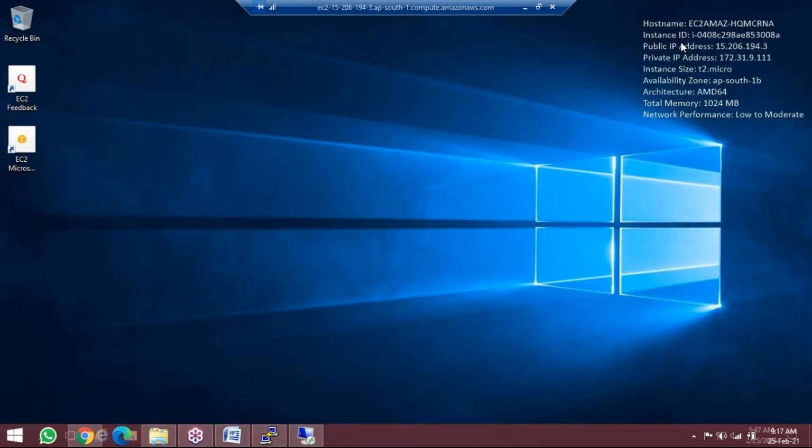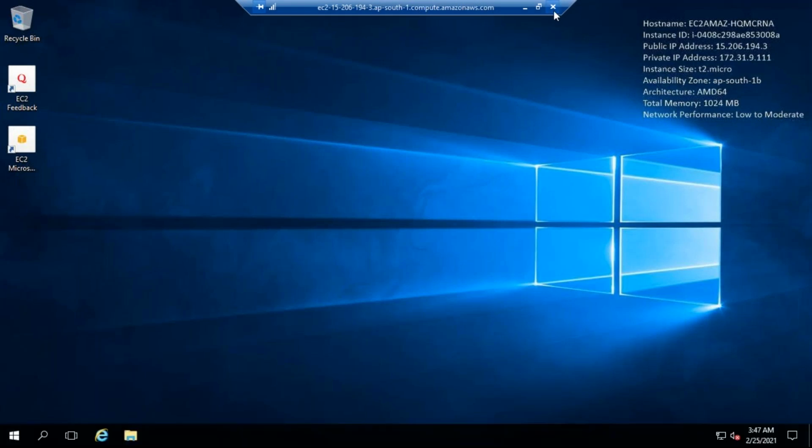See the host name, instance ID, public IP address, private IP address, instance size t2.micro, availability zone ap-south-1b, architecture AMD64 processor, total memory 1 GB, network performance low to moderate. Like this we can launch. After completing your work, you can close this one.